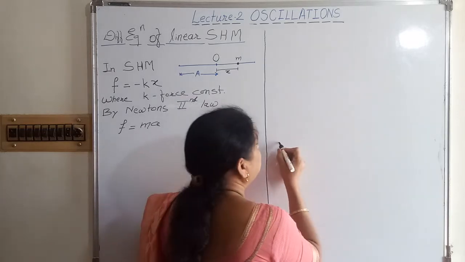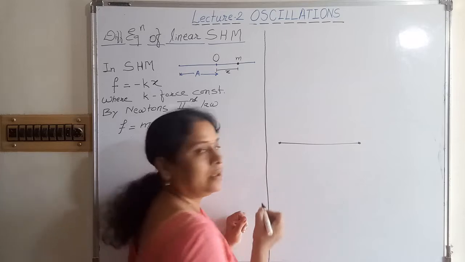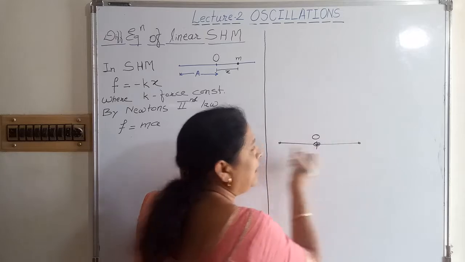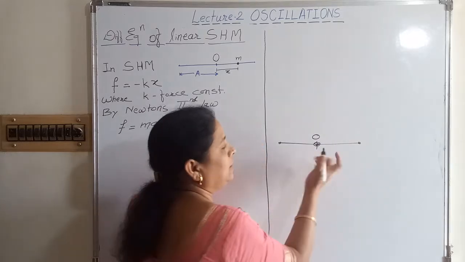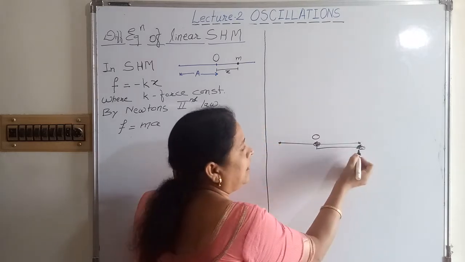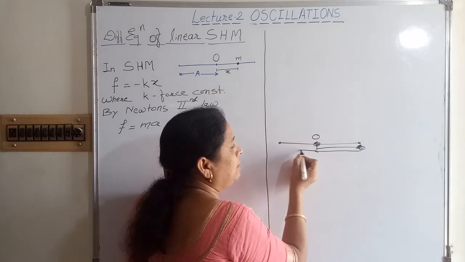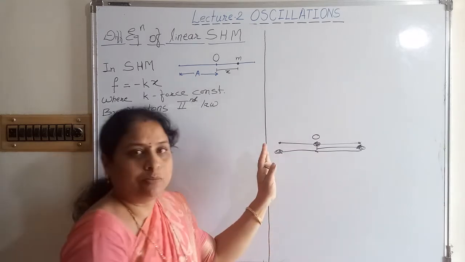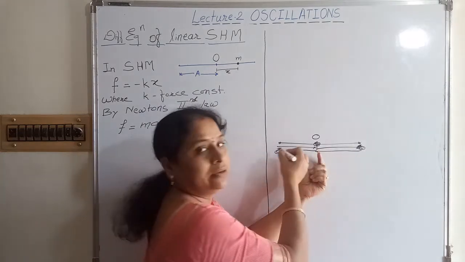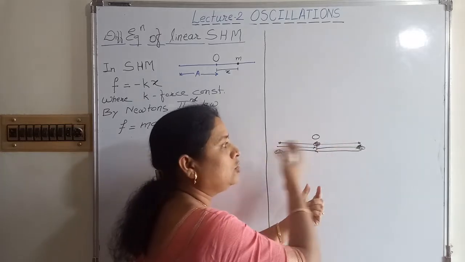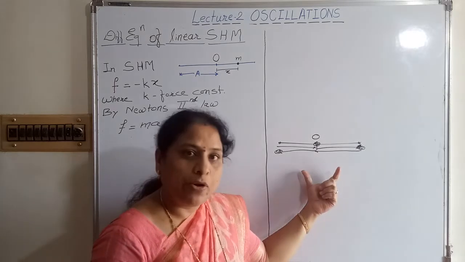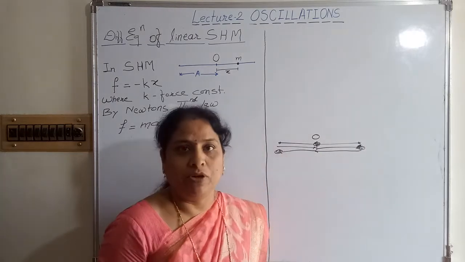Suppose the path is always linear, there is one mean position, the particle is always moving to and fro along the linear path. The particle goes towards this side up to the extreme position, again comes to the mean position, again goes to the left side towards the left extreme position and again comes to the mean position. That is called one oscillation, and the same set of movement goes on again and again after a certain interval of time. So it is called periodic motion. It is a linear simple harmonic motion.